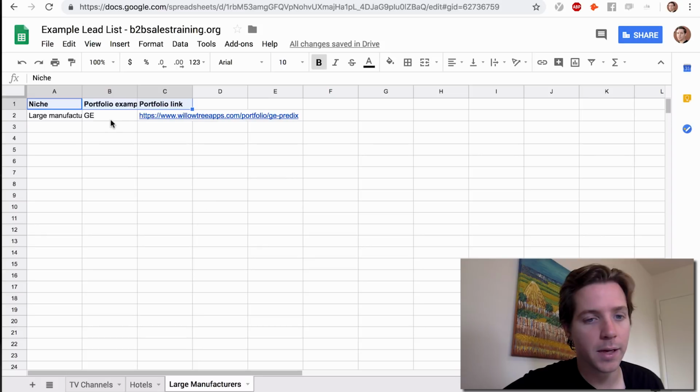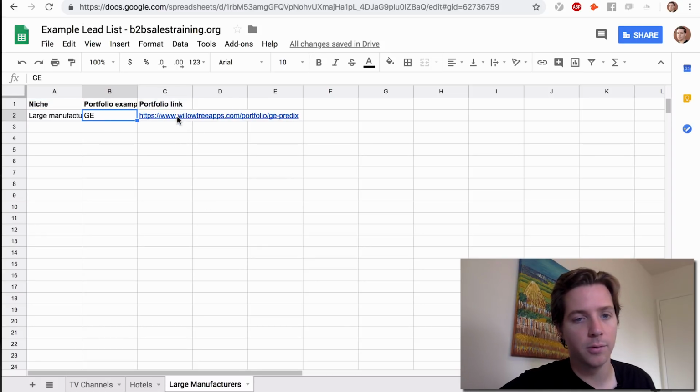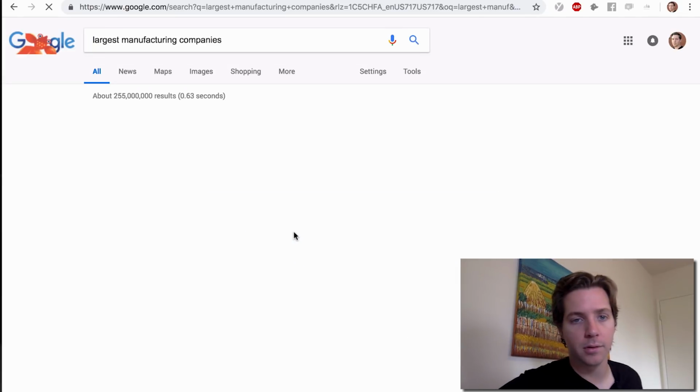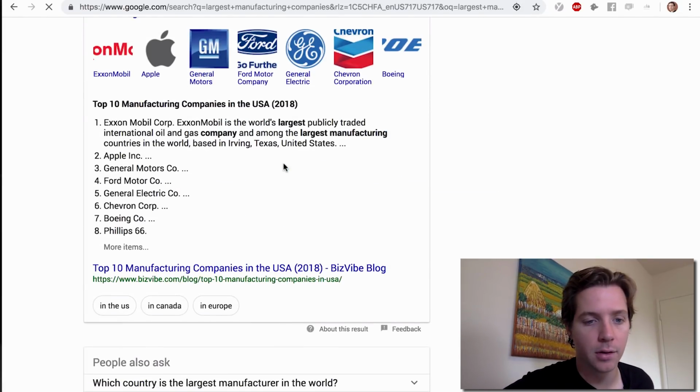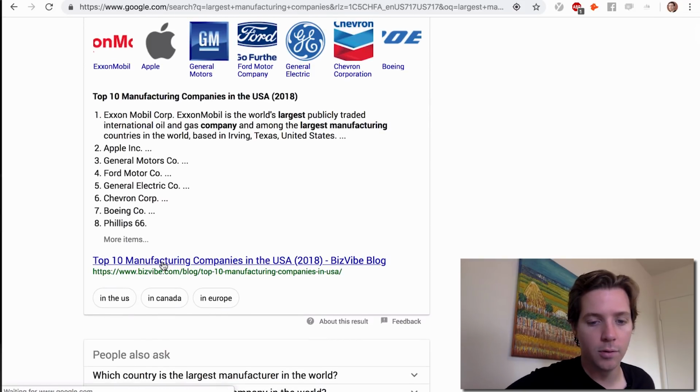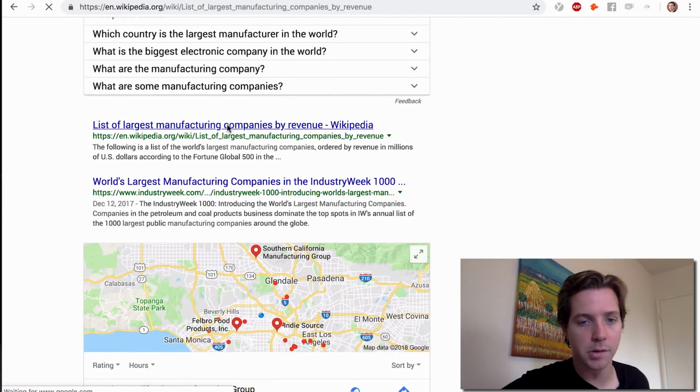That's hotels. Large manufacturers. Let's find our lead pool here. This is a logistics thing. This is internal. It's a different job title. Largest manufacturing corporations. Largest manufacturing companies in the world. Here's GM on the list, so we know we're in the right spot. There's actually a Wikipedia page of 100 corporations. Here's our lead pool. Woo!